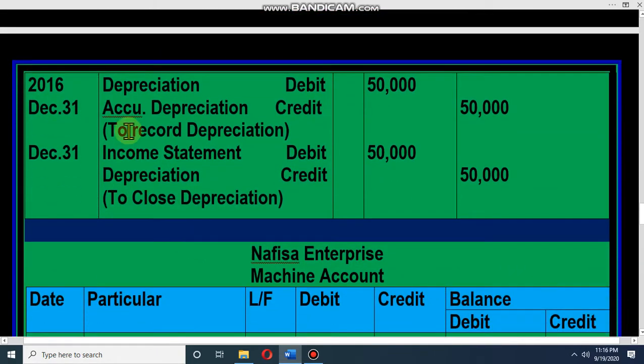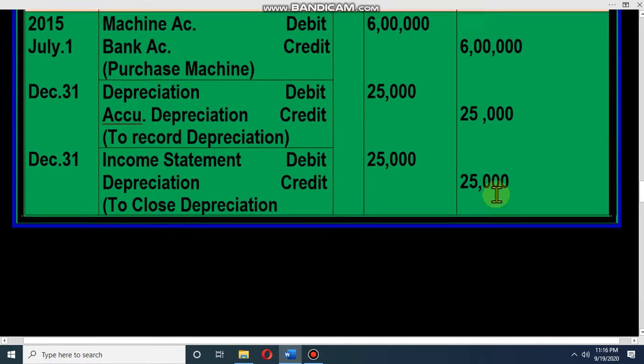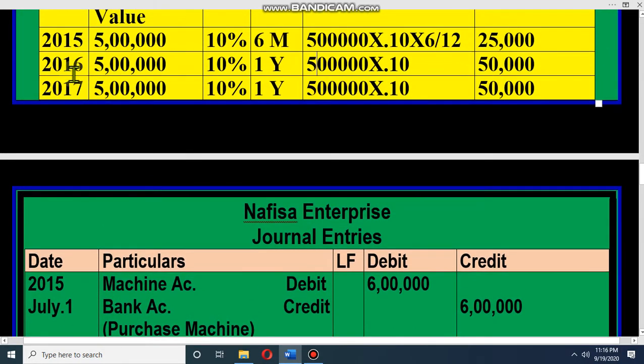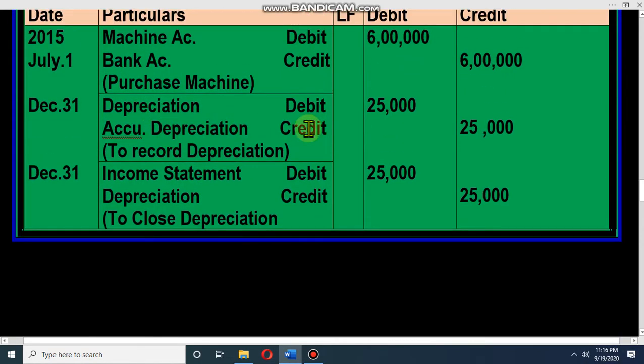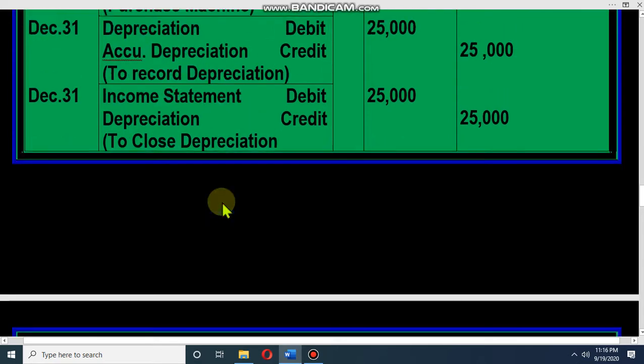And next year, same journal: depreciation debit, accumulated depreciation credit for recording depreciation, and income statement debit, depreciation credit for closing the depreciation account. Dear student, the amount is 50,000, because this year depreciation is 50,000. If we prepare the journal for next year, same journal, just depreciation debit, accumulated depreciation credit 50,000, and income statement debit, depreciation credit. So every year we have to give the same journal.